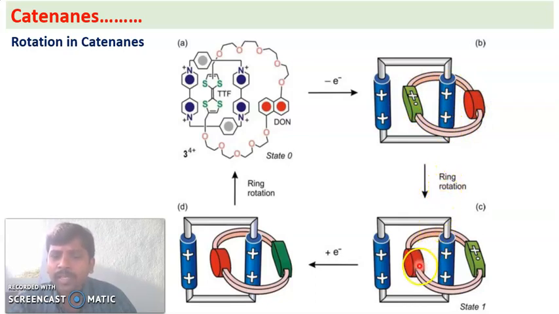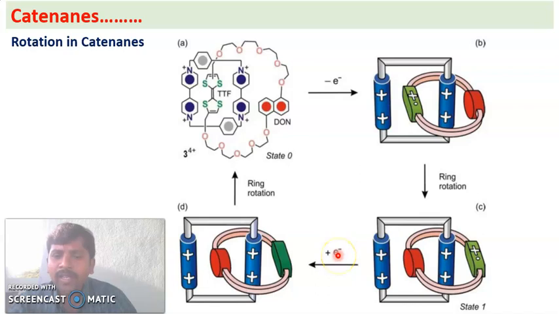DON has entered inside as it is now the better electron donor, but TTF, as it has lost electrons due to oxidation, has changed to a good electron donor. Now when this cation is reduced, electrons are added.